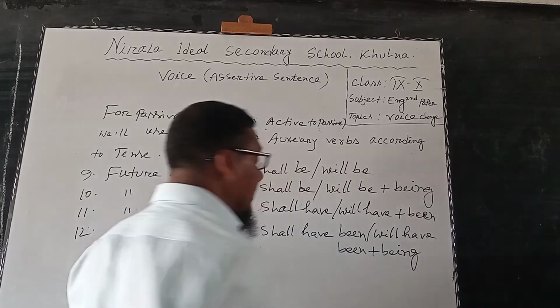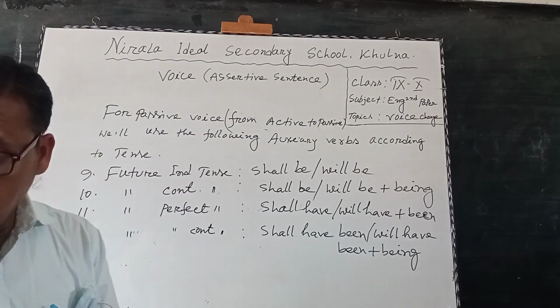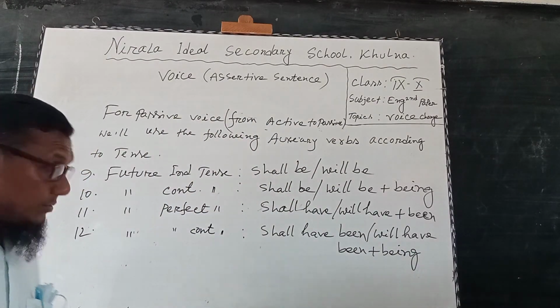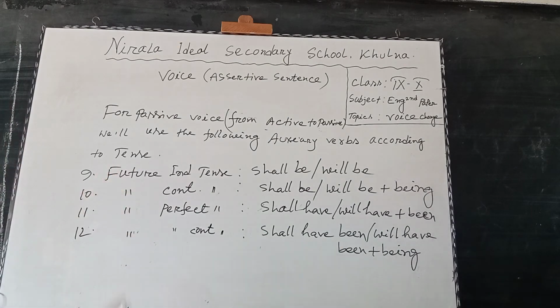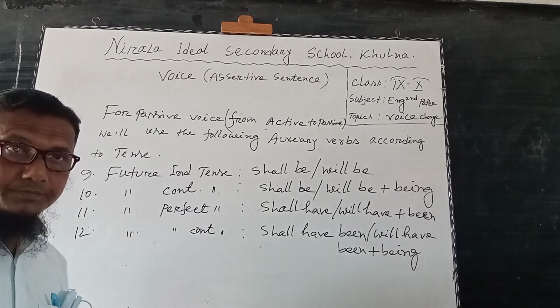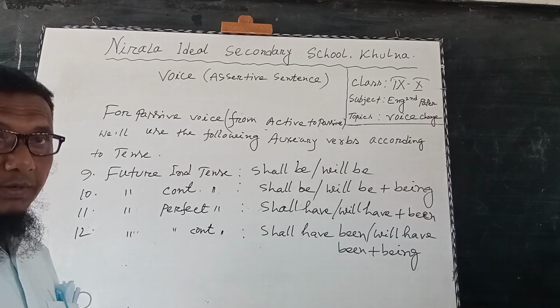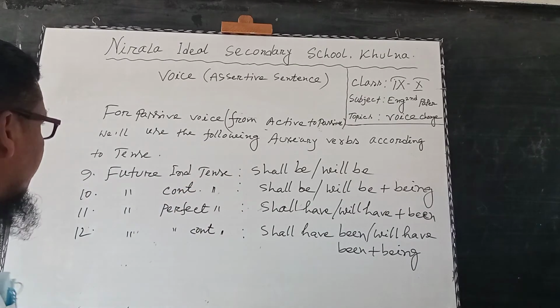That means shall have been being or will have been being. In this way, we will use auxiliary verbs according to tense for passive voice, from active to passive.